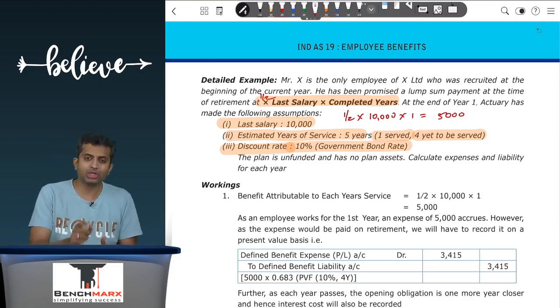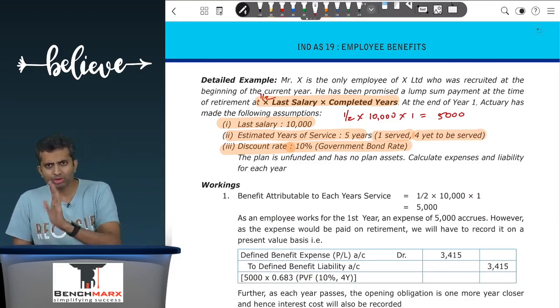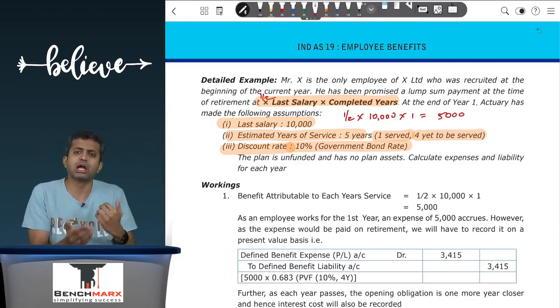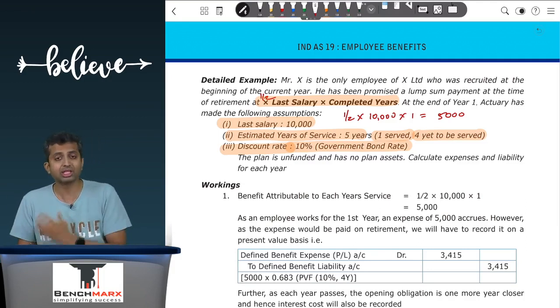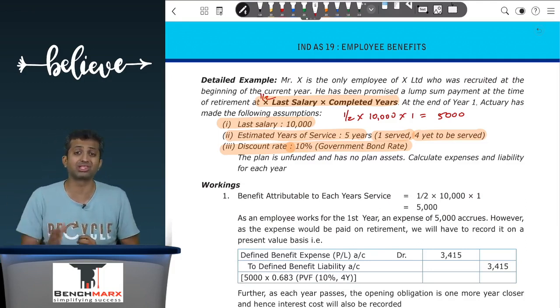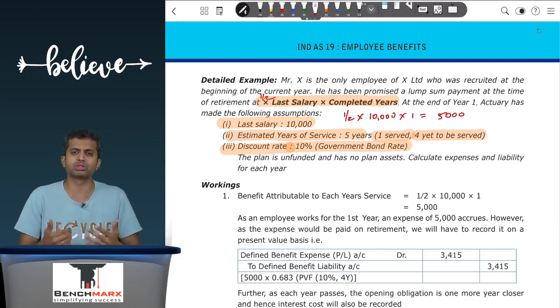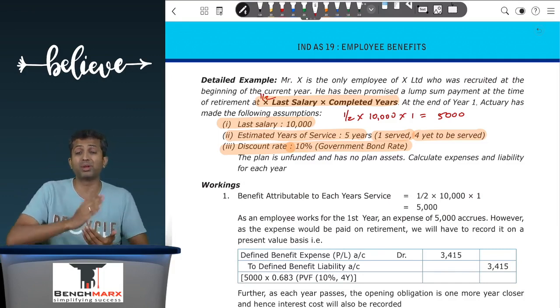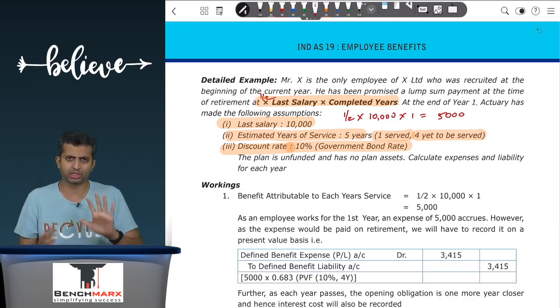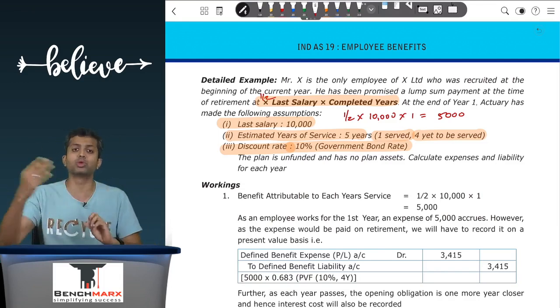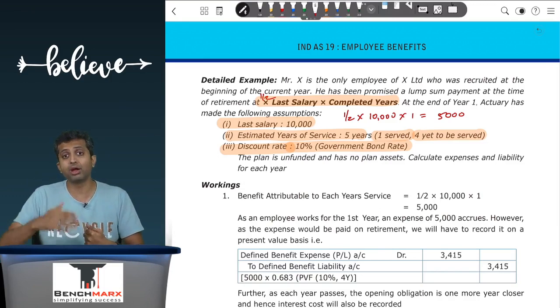However, because it is post-employment benefit, so short-term benefits we did not discuss, I guess, but short-term benefits are within 12 months and hence you recognize them on an undiscounted basis, whereas post-employment benefits are typically beyond 12 months and hence the effect of time is material, and hence we recognize them on a present value basis. So we'll say, okay, 5,000 accrues because of the current year of service, but 5,000 will be paid 4 years from the end of the first year. Total 5 years, out of which 1 year is done, so 4 years are remaining. So this will be paid 4 years later.